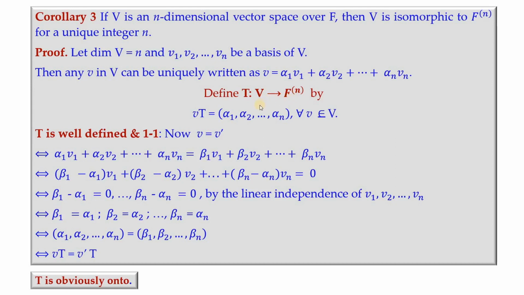You consider any vector space V of dimension, say, 3, then that will be isomorphic to F^3, the collection of all ordered triplets with entries from capital F. So this is an advantage because whenever we consider, say, if we are doing section 6.3, there we want to consider